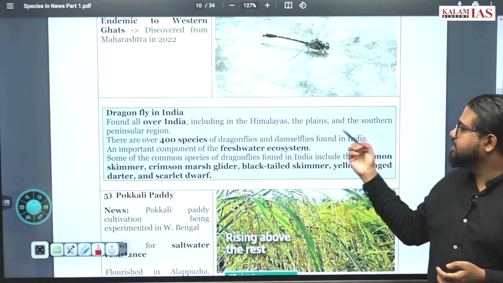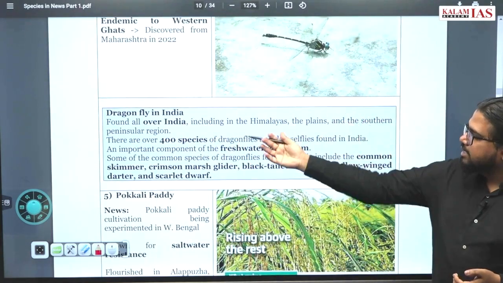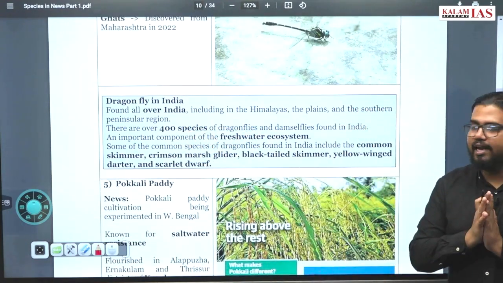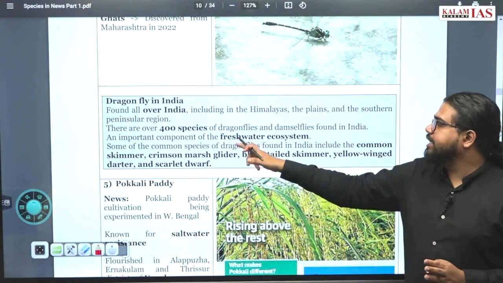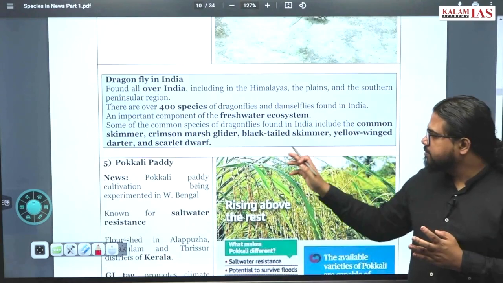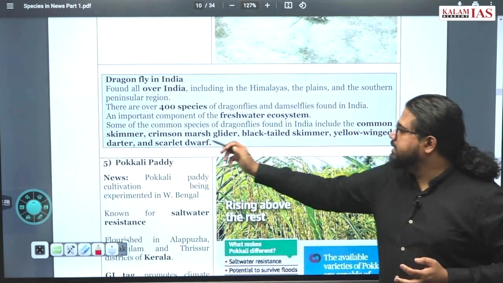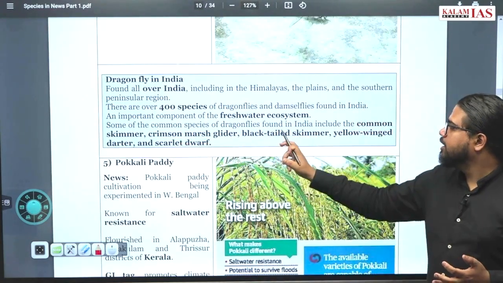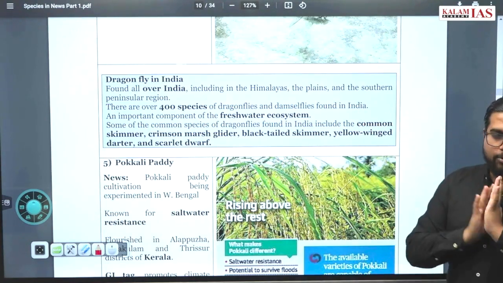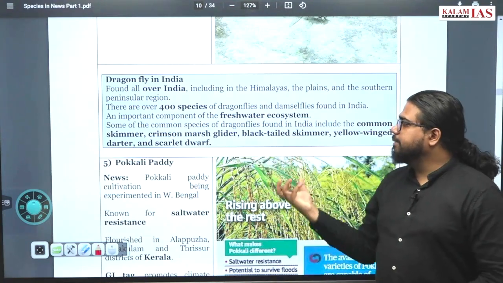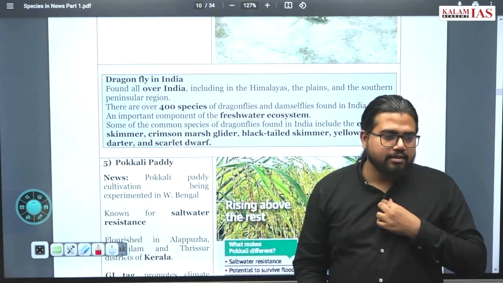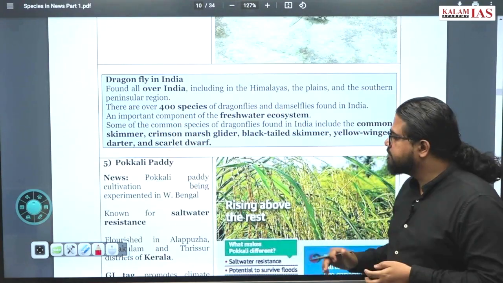Dragonflies in India, if you look at this, are found in Himalayas, plains, southern peninsular region, most of the regions of the country. Around 400 species of dragonflies are found in India. Mostly they are dependent on freshwater ecosystem. These are some examples: common skimmer, crimson marsh glider, black-tailed skimmer. What you have to do here is read this 2, 3, 4 times such that if a skimmer name is there, if a glider name is there, at least you identify that this can be a dragonfly species.